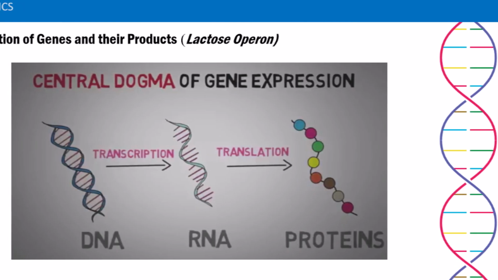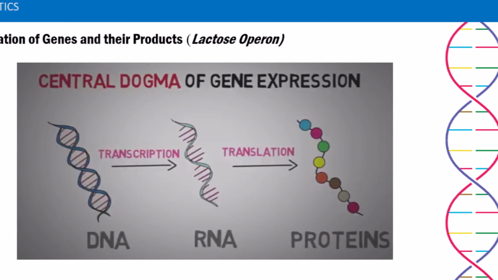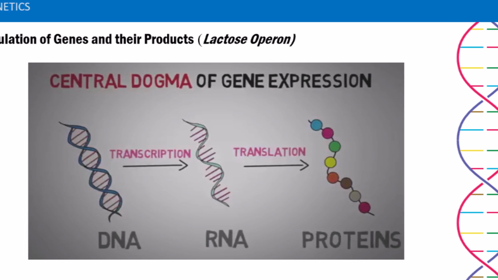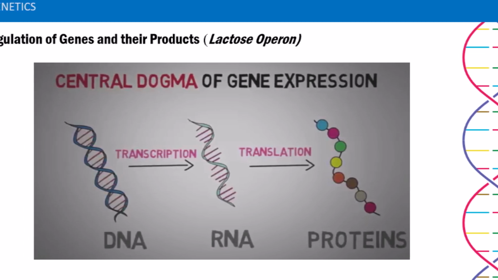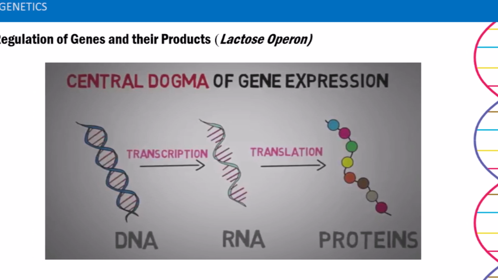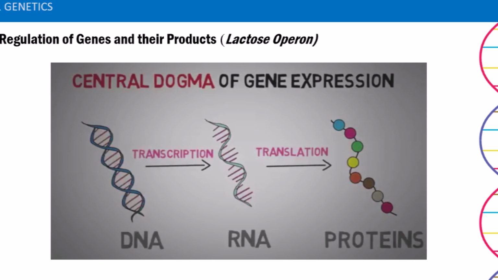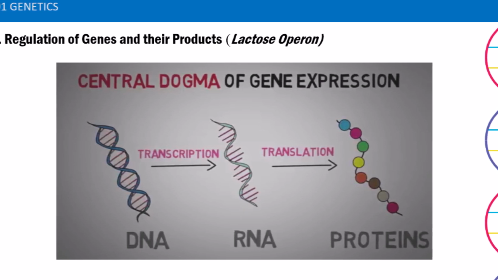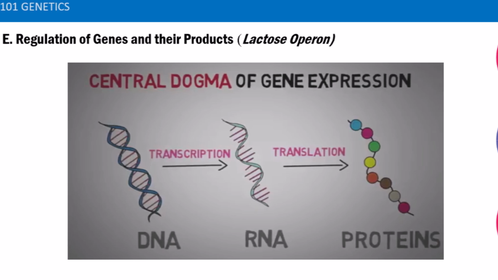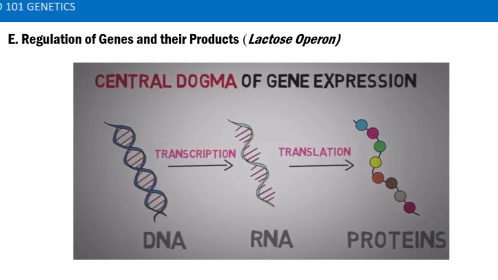But before we start, let us tackle the central dogma of gene expression as one important concept in this discussion. To keep it very simple, central dogma basically says that information is copied from DNA to RNA, which is known as transcription, and from RNA to proteins, which is known as translation. Moreover, we will use this concept when we discuss Lac Operon.